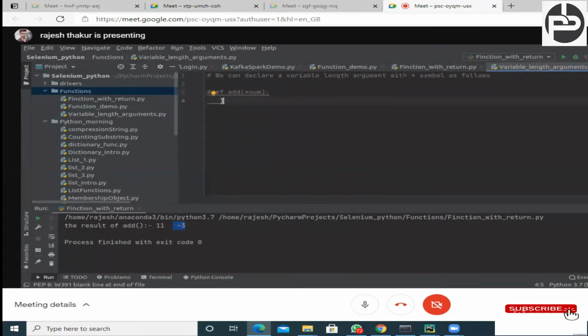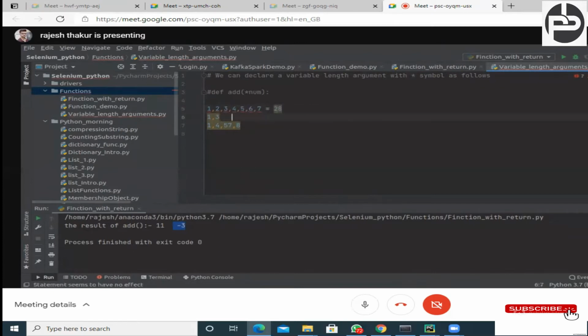What I'm saying is, I want to do one thing. Let's suppose the user is passing 1, 2, 3, 4, 5, 6, 7, right? And the second time the user is passing 1, 2, 3, and the third time the user is passing 1, 3, 4, 5, 6. So for the first value I want to add everything, and whatever result comes: 1 plus 2 is 3, 3 plus 3 is 6, 6 plus 4 is 10, 10 plus 5 is 15, 15 plus 6 is 21, 21 plus 7 is 28. The output should be 28, right?